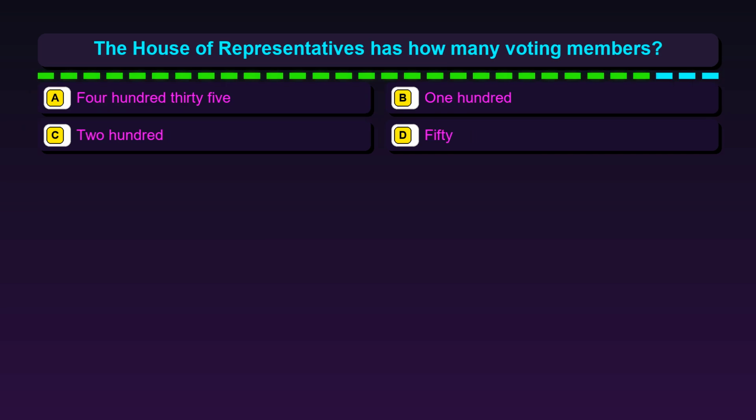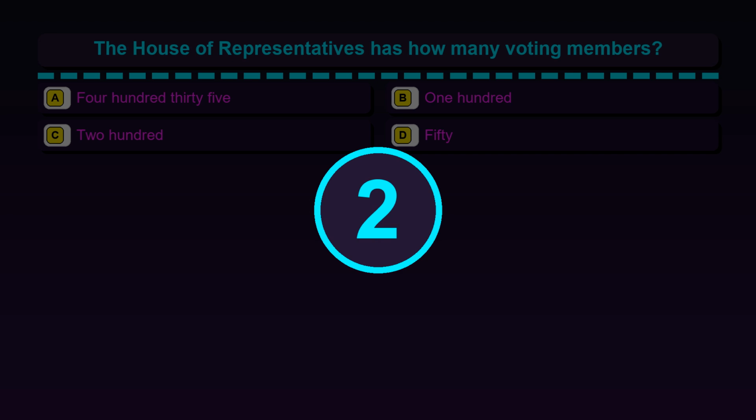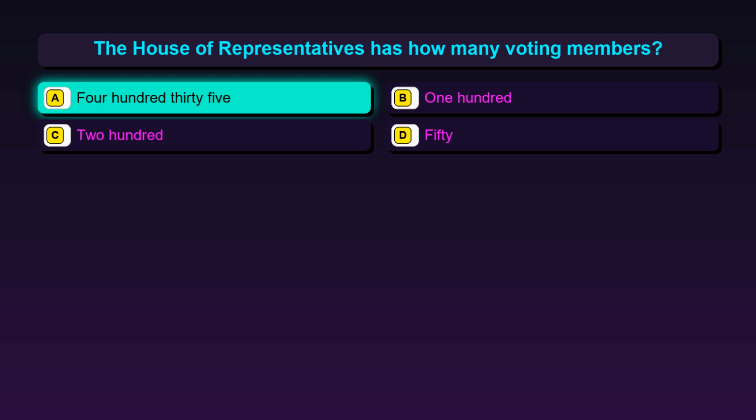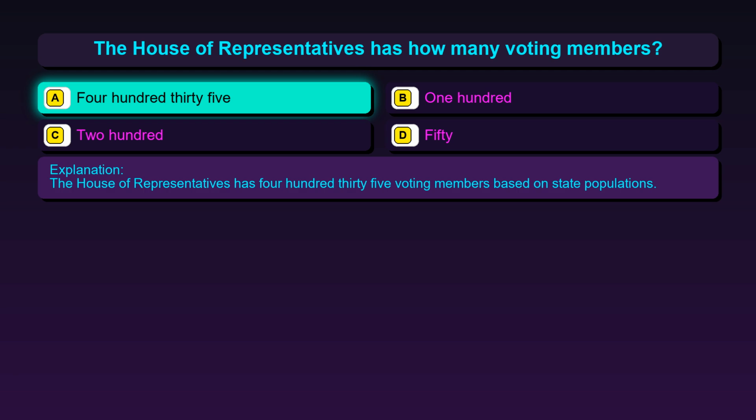Question 120. The House of Representatives has how many voting members? Option A, 435. Option B, 100. Option C, 200. Option D, 50. The correct answer is option A, 435. The House of Representatives has 435 voting members based on state populations.